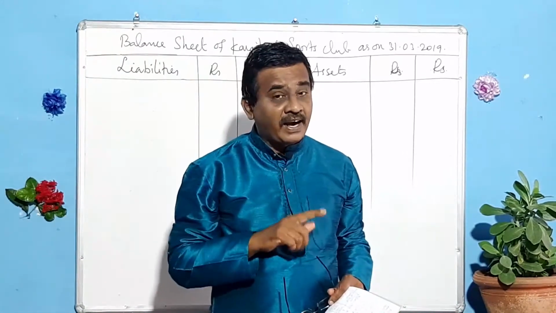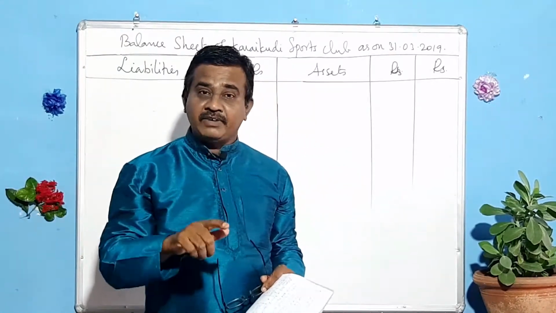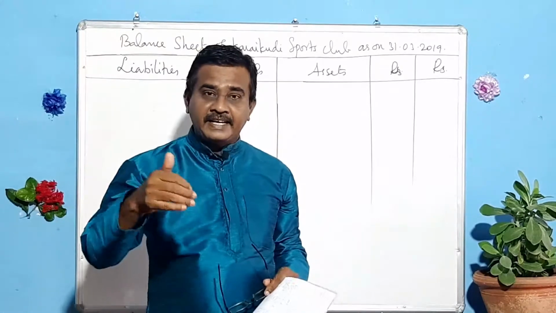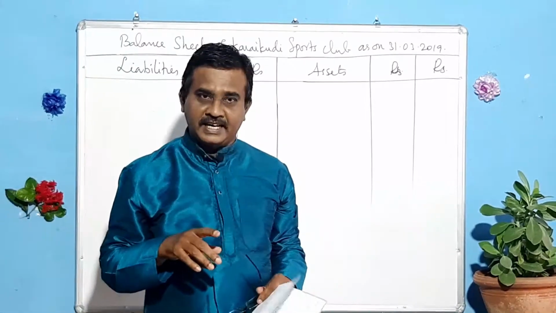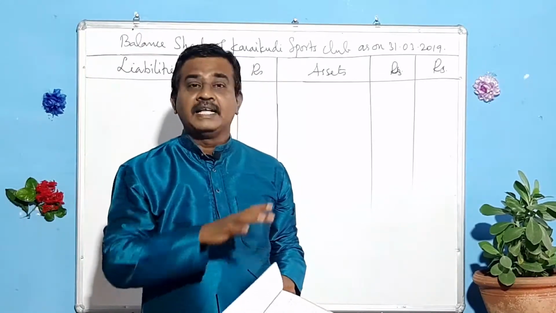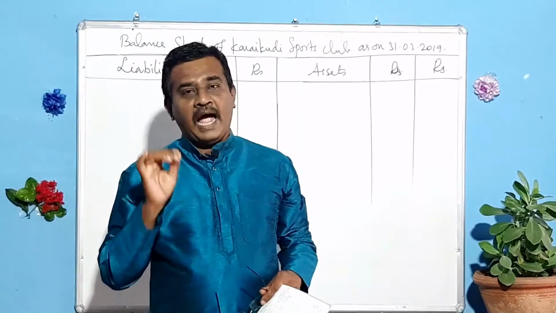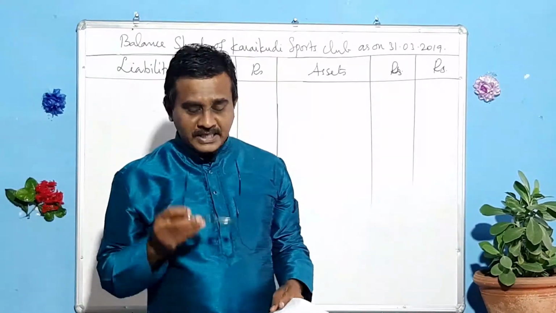And if this fund is invested in any investment, you might have received interest. That interest should also be added to this fund. And after that, if there are any expenses relating to this tournament, that should be subtracted, and the remaining amount should be shown in the outer column. Shall we do the sum?